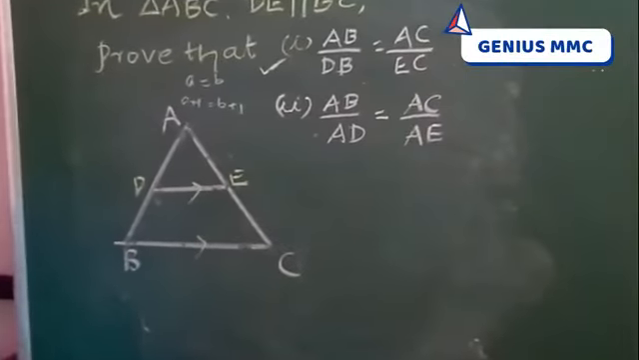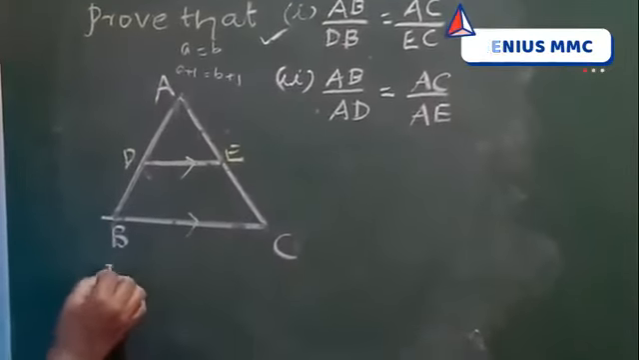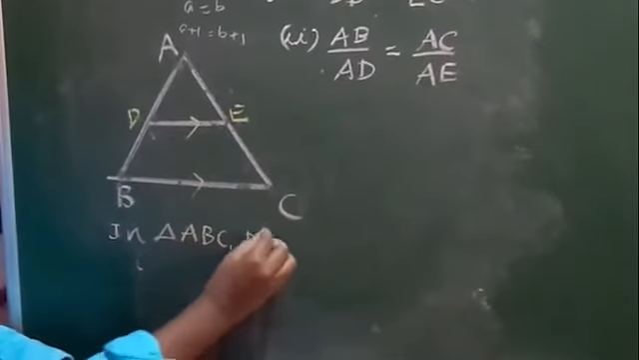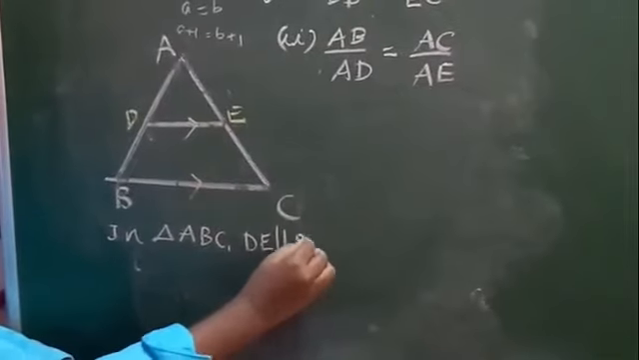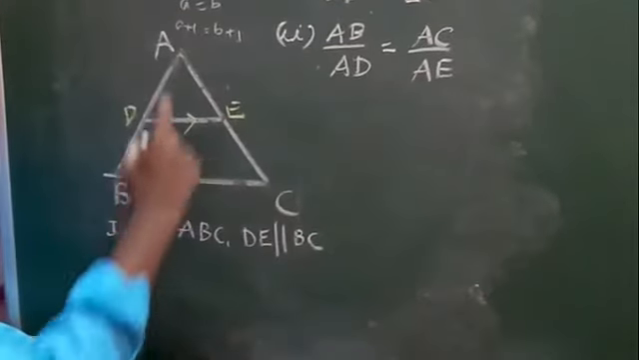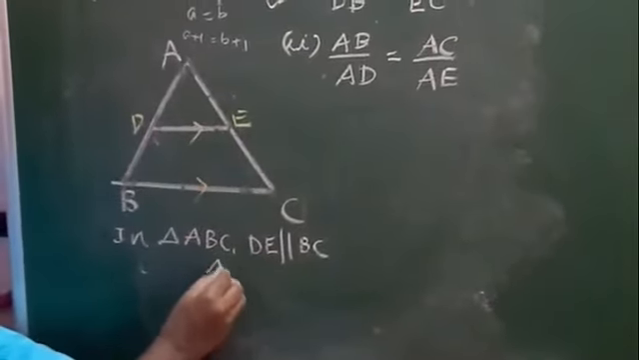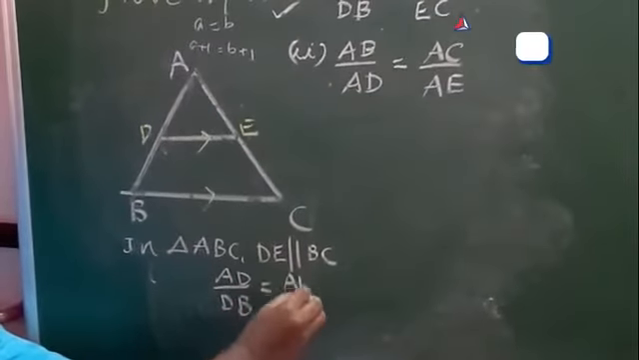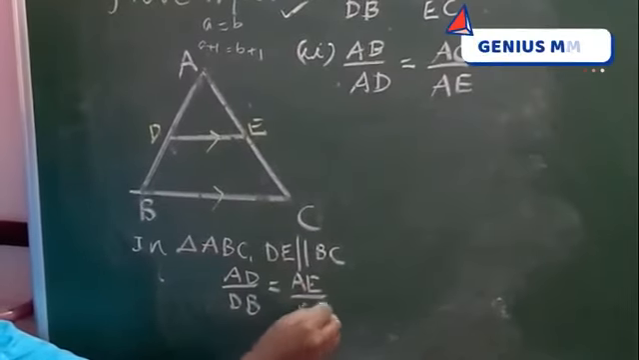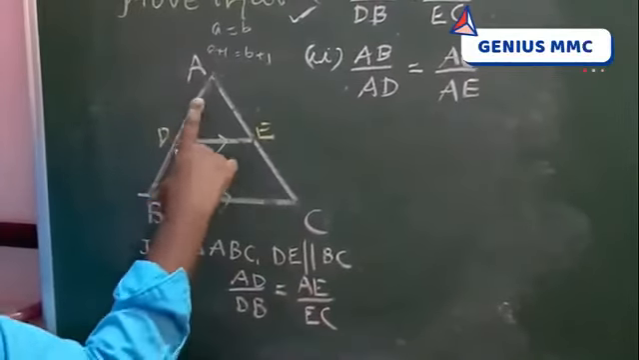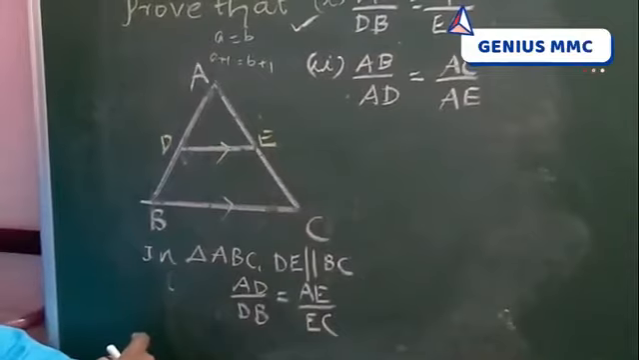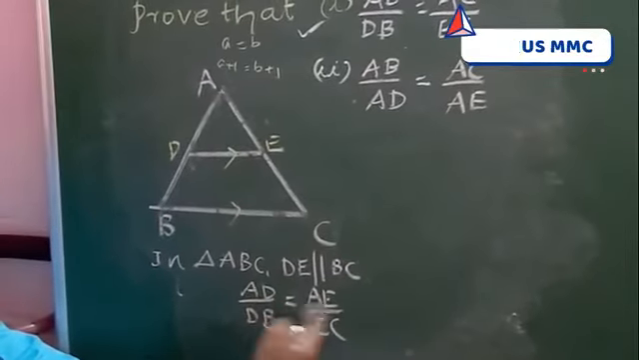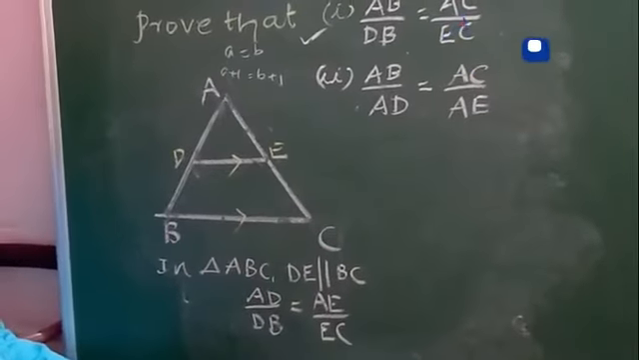So here also, to prove the second one, same condition. In triangle ABC, DE is parallel to BC. Write down the BPT formula. AD by DB is equal to AE by EC. Here the numerator should get AB. So if you add plus 1 to both sides, you get the first theorem, first concept.